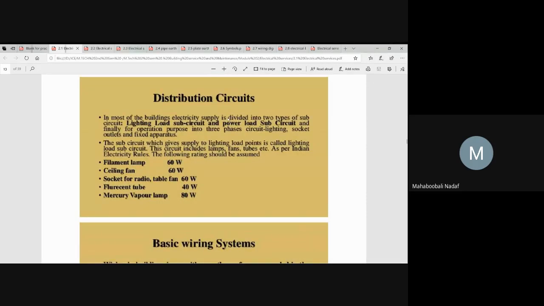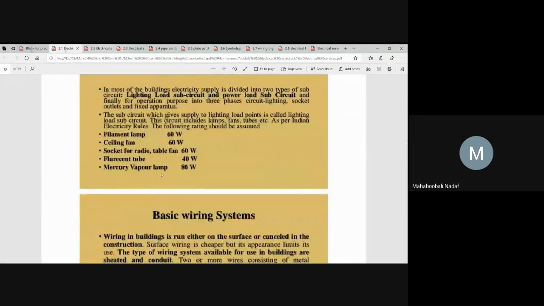Okay, no problem. So in the distribution circuit, one is the lighting load circuit, another is the power load circuit. Lighting means normal bulbs, fans, lamps, all those things. Power means heating, coil kind of things, which require more power. For them we need a separate circuit. Watt is nothing but the unit of power consumption. Okay?